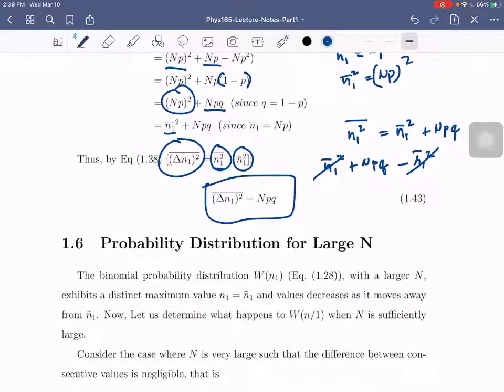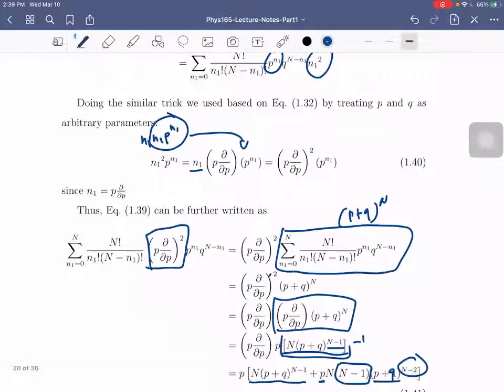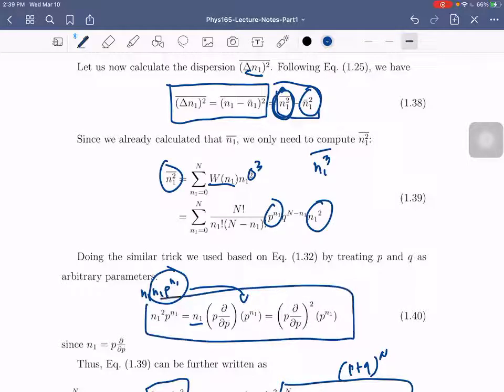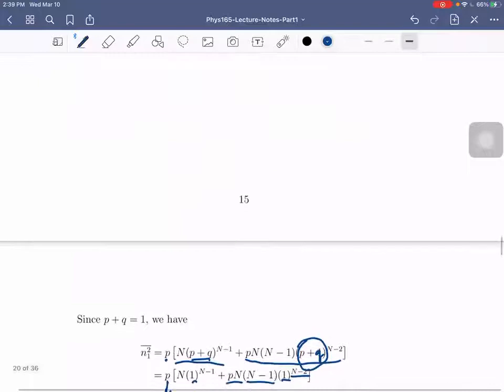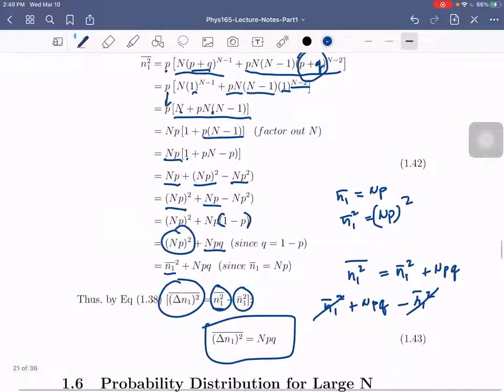You can still get the third moment. For example, the average of n1 cubed. In this case, you have to manipulate this to somehow get a third derivative, so three times, which is much more complicated. Okay? So that is our discussion for 1.5. Sorry, 1.5 only for now.